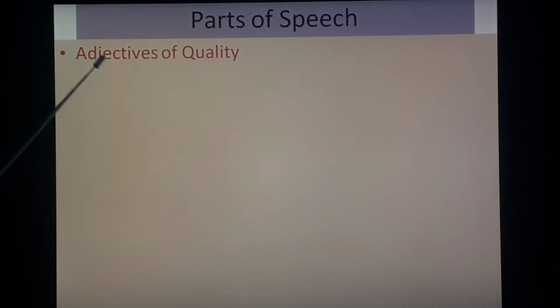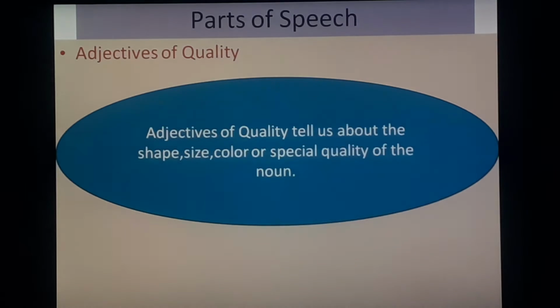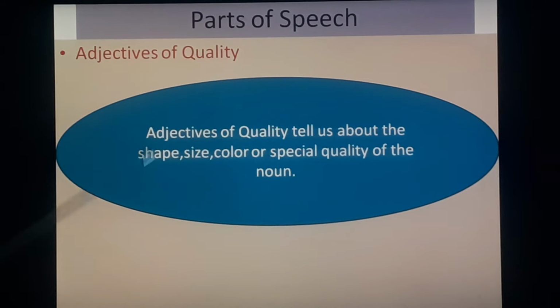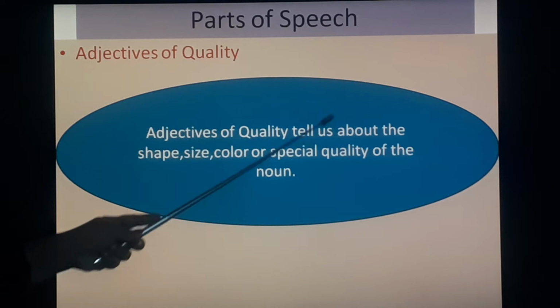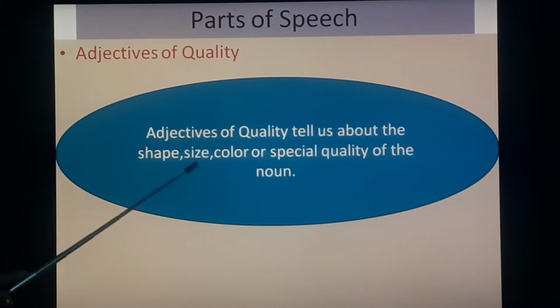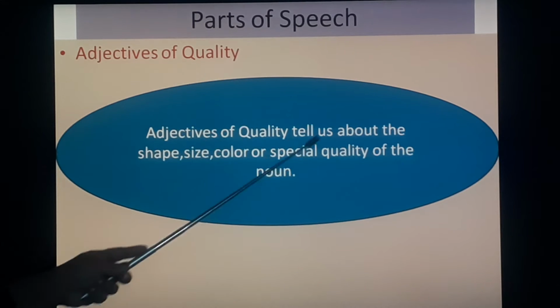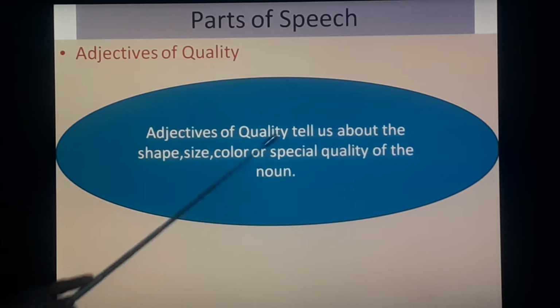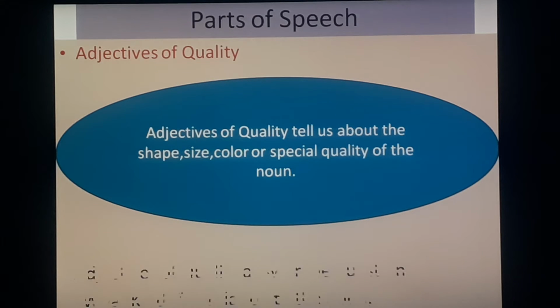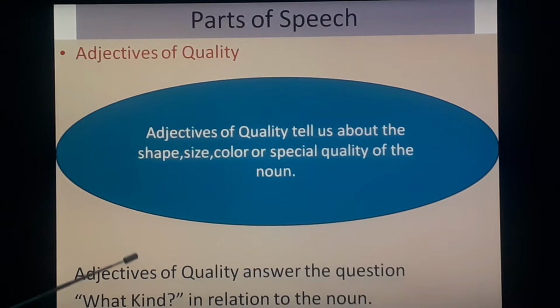First of all we will see adjectives of quality. Let's see the definition. Adjectives of quality tell us about the shape, size, color or special quality of the noun. For that you have to ask what kind and you will get these adjectives of quality.